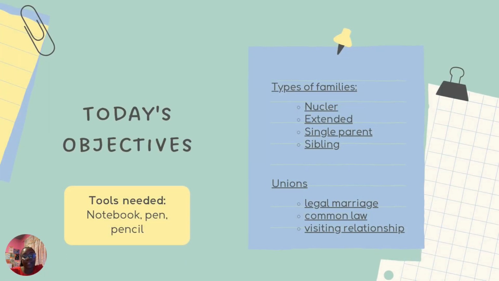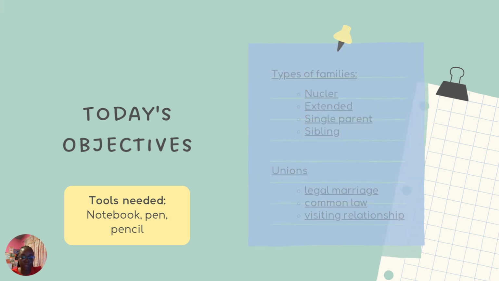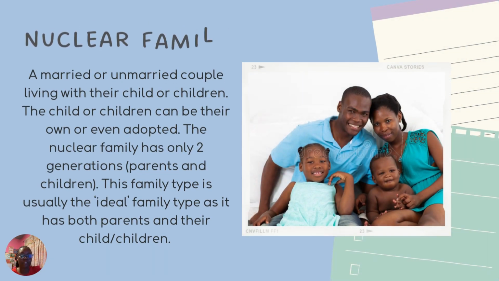Today's objectives are types of families. The types of families that we'll be looking at are nuclear family, extended family, single parent family, sibling family, and the unions are legal marriage, common law, and visiting relationships. Let's get right into it.